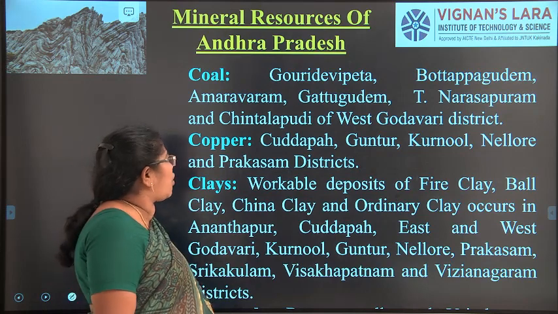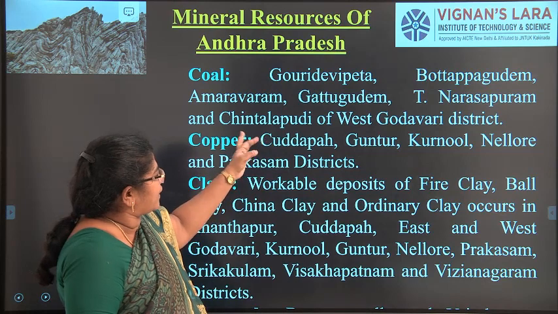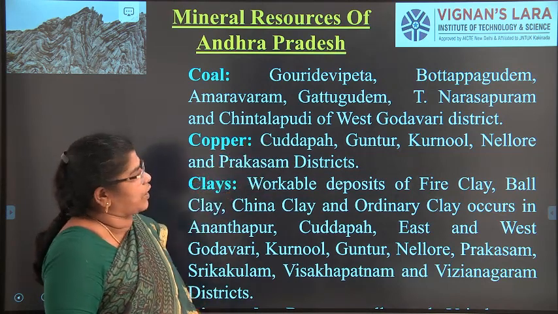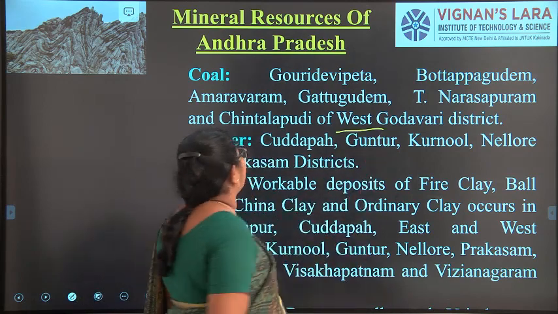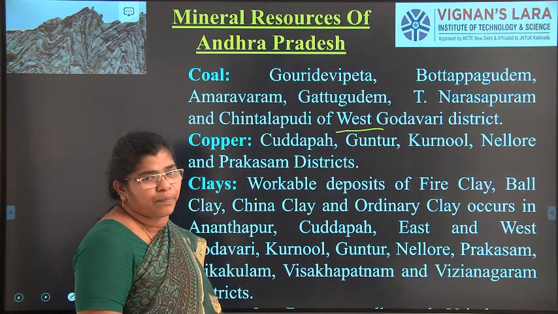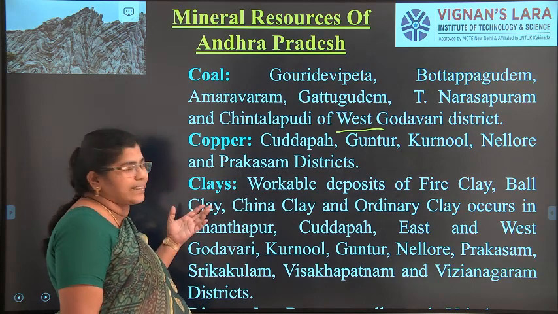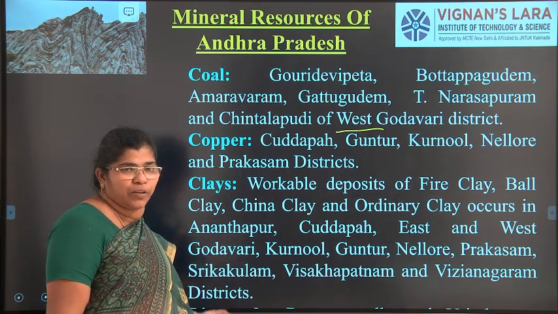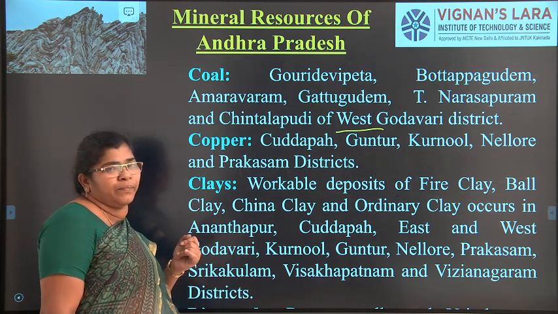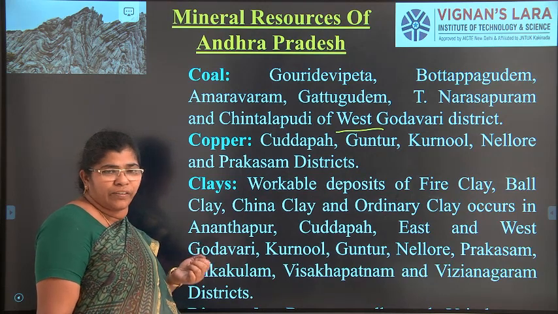And the next one is the coal. Coal is found in Goridevi Peta and other regions, and Narasapuram and Chintalapudi of West Godavari. Mainly in the West Godavari area this coal is there. And copper is found in almost Kadapa, Kurnool, Nellore, right? And Prakasam districts. And clays play a very important role in the production of cement and also the production of different cementitious materials like tiles, boards, everything.